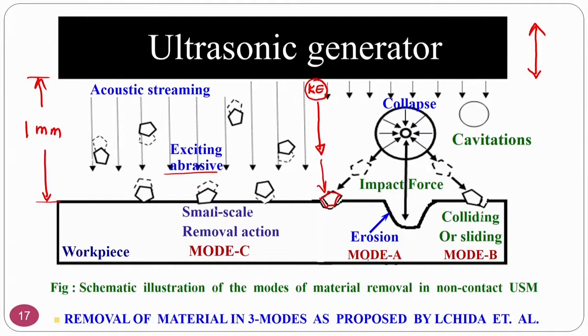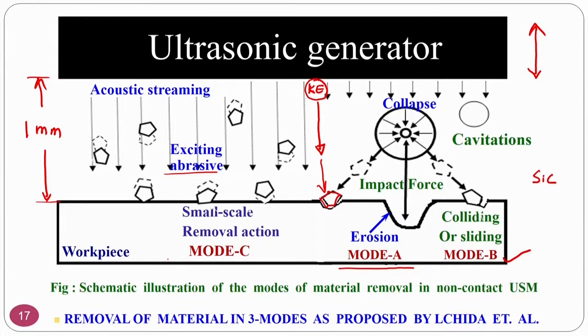Okay. In mode 1, the material removal is erosion, which means that whenever the abrasive particle hits, the erosion action takes place. Mode 2 is colliding or sliding. Whenever it comes into the sliding position or collides, the workpiece hardness is much lower than the tool hardness, that is, the abrasive particle hardness. The commonly used abrasives are silicon carbide, alumina, boron carbide and others. The workpiece material is stainless steel or some other material.